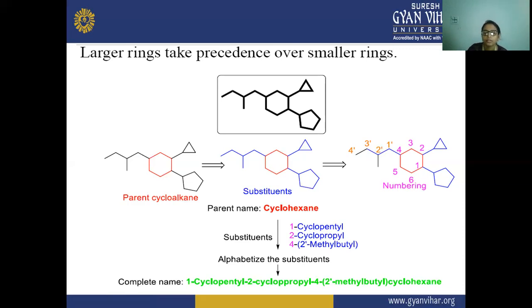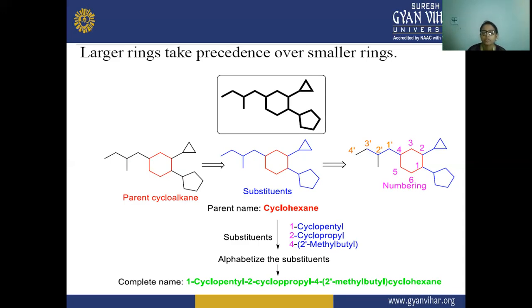So how again I'm telling you that if more rings are present in a molecule, how will we name it. Firstly, we have to choose the bigger ring. In this, the parent cycloalkane is the red color ring, which is the bigger ring as compared to these two rings that are bonded to this bigger ring.